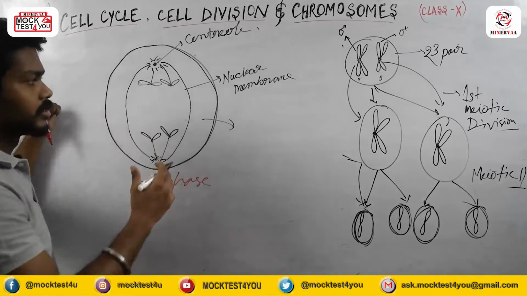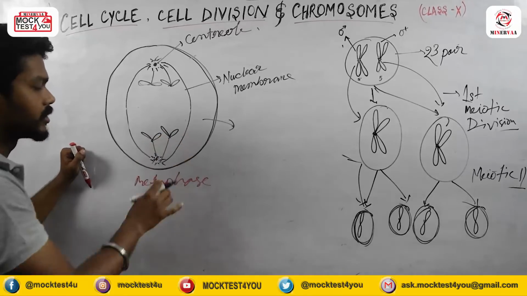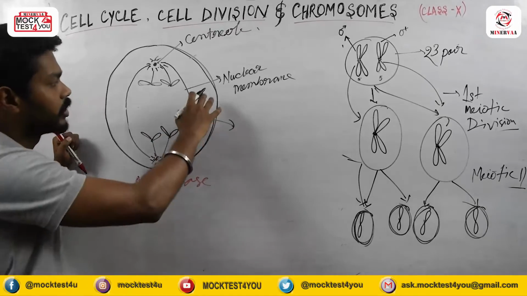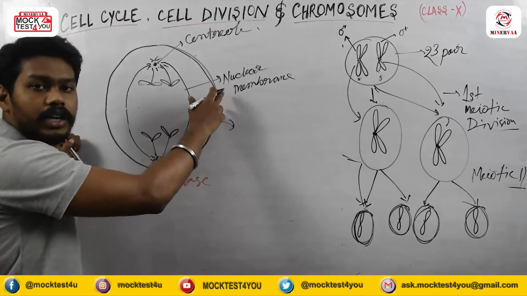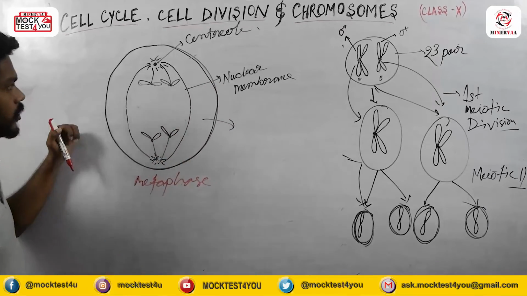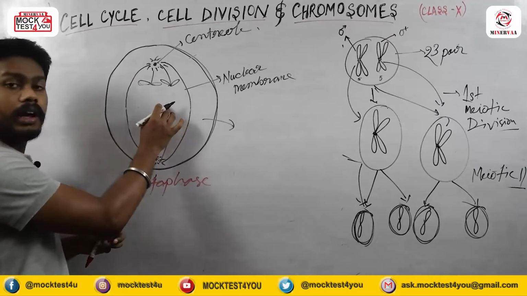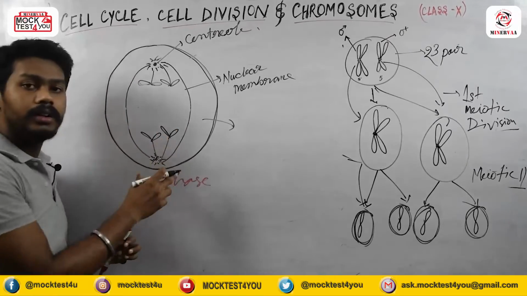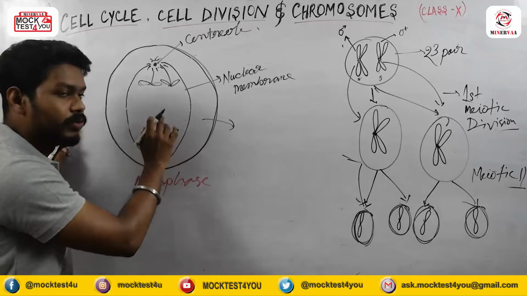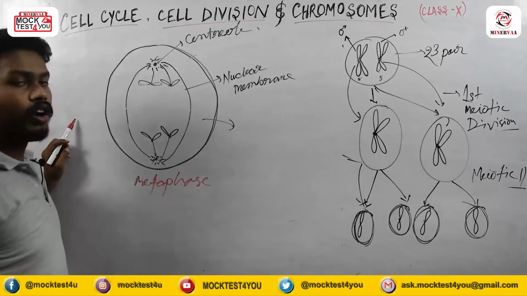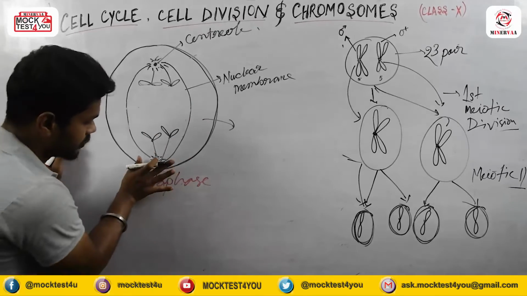And this is karyokinesis which is occurring here, means the division of the chromosomes. And also at this time cytokinesis has already started. Okay, cytokinesis means the division of cytoplasm. So after this, this movement which is called the anaphase movement, during that time the chromatid fiber will reach the end on the opposite side of the cell. So after anaphase,